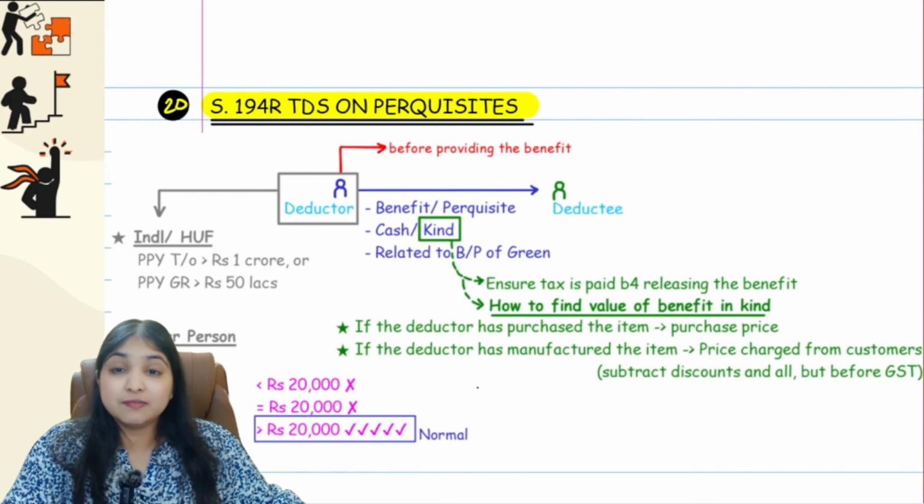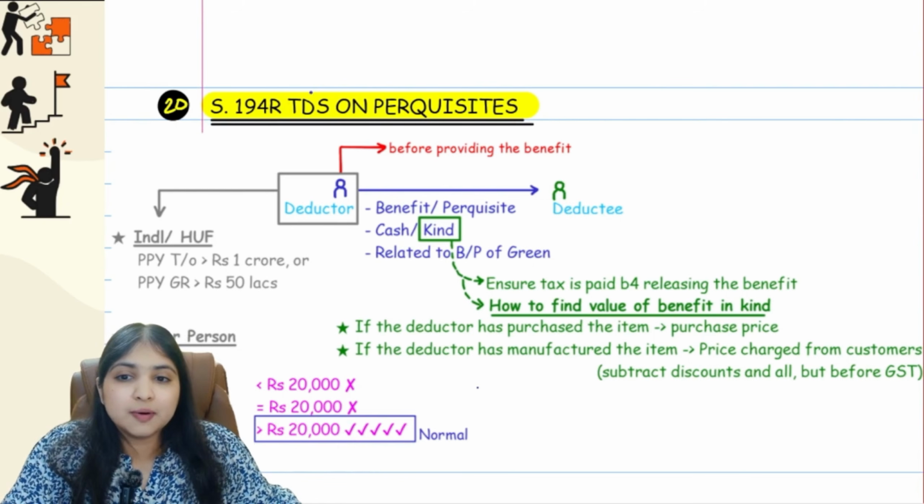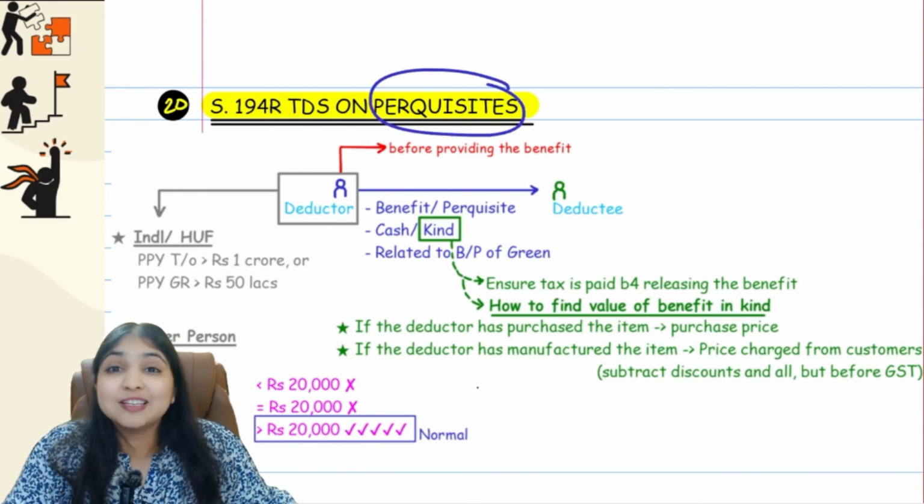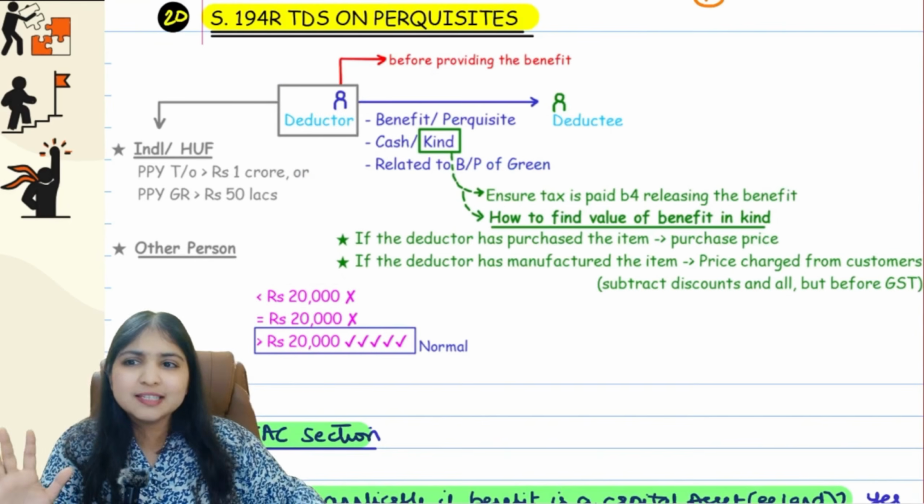First, talking about section 194R now. This is about TDS on perquisites. Perquisites not salaries chapter, guys. PGBP chapter. Let's take one example.